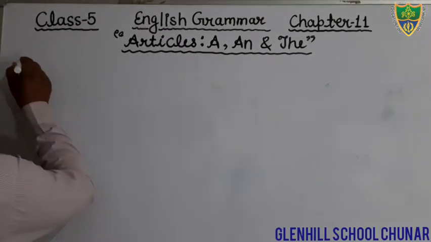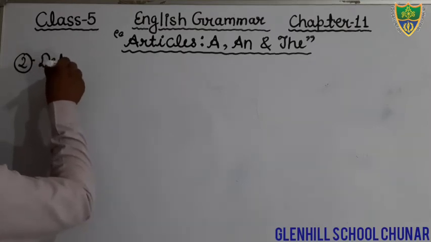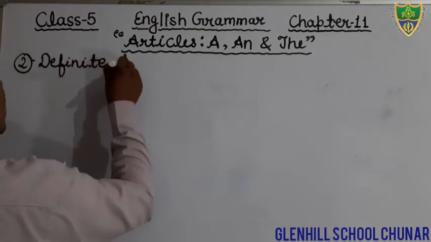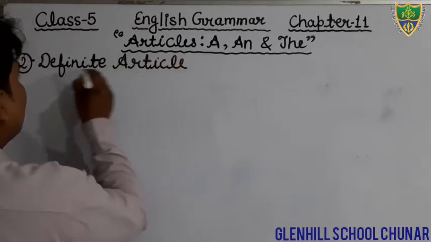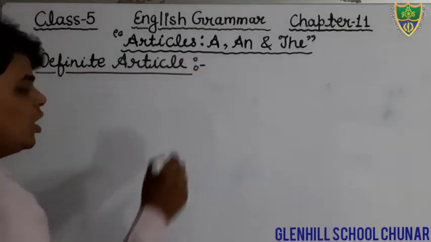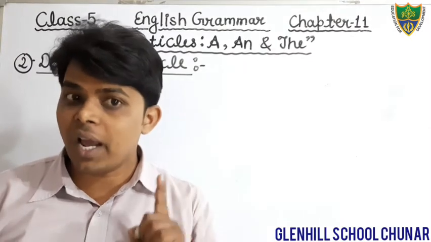Definite articles. I have told you that there are two kinds of articles. There are two articles, a and an.